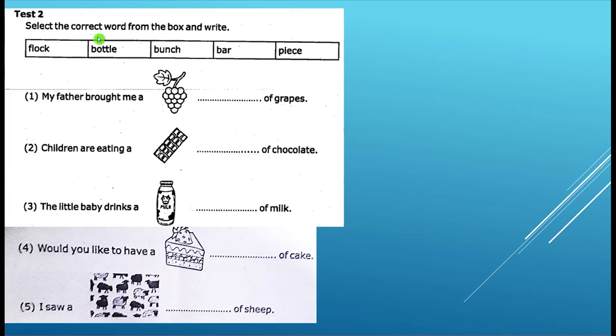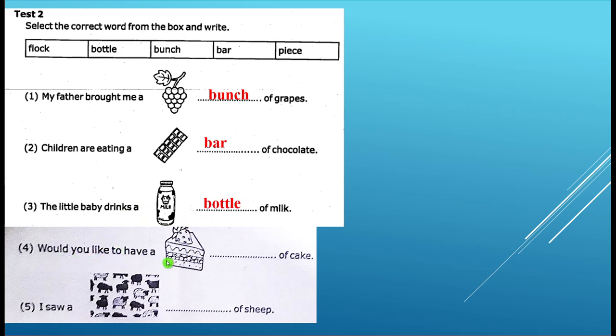Test 2. Select the correct word from the box and write. Flock, bottle, bunch, bar and piece. First one, my father brought me a bunch of grapes. Second one, children are eating a bar of chocolate. Number 3, the little baby drinks a bottle of milk.